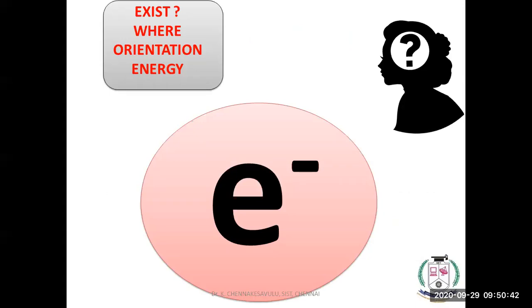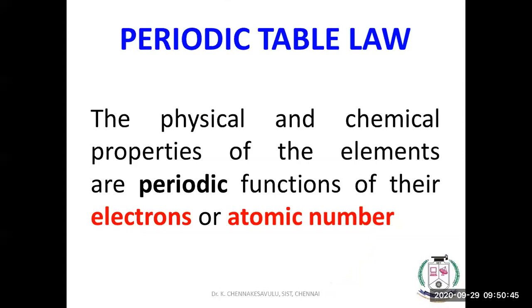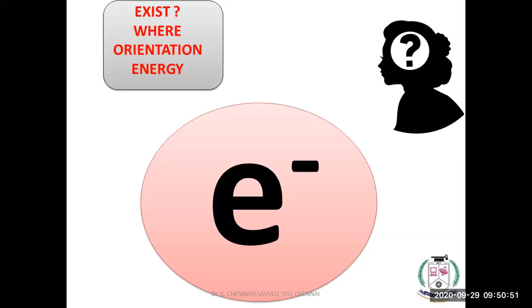Now, since we are discussing that the periodic table law depends on the number of electrons, we need to ask: do these electrons exist, and if they exist, where are they, what is their orientation, and what is the energy of the electron? These are the questions we now need to answer. To answer them, we should first understand quantum mechanics, apply it to chemical systems, and explain. That is our intention.